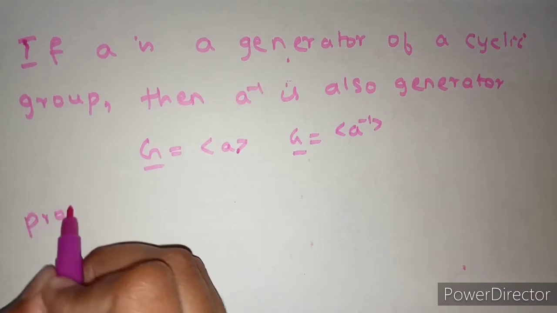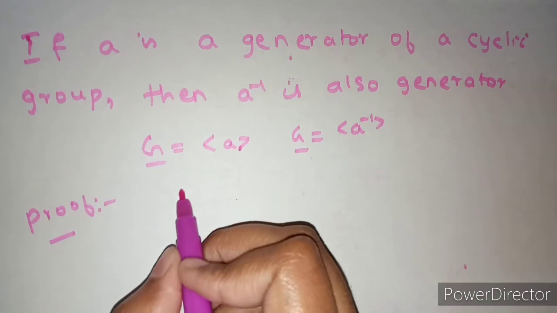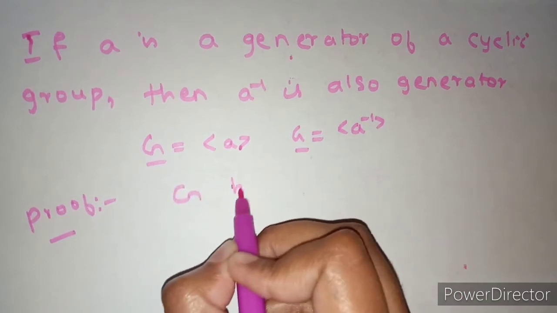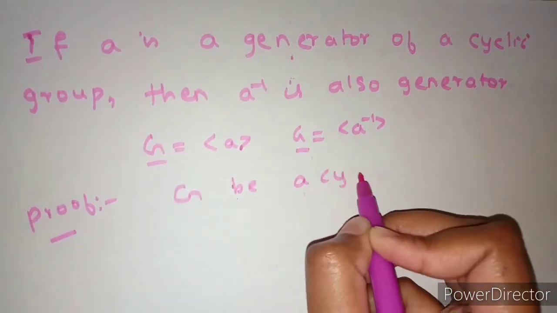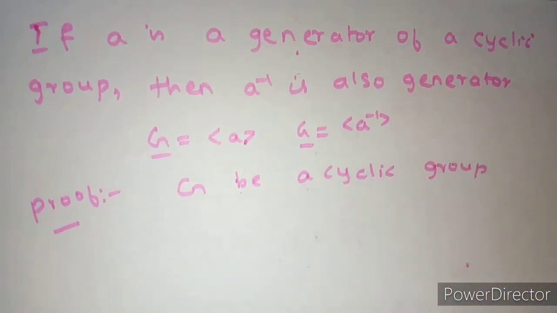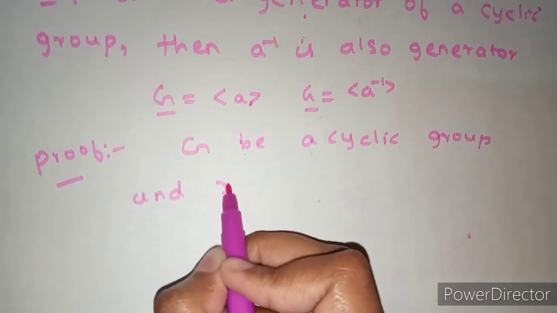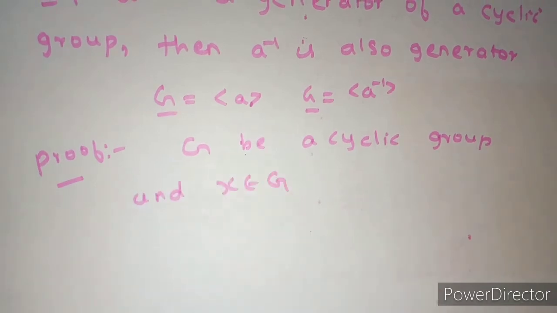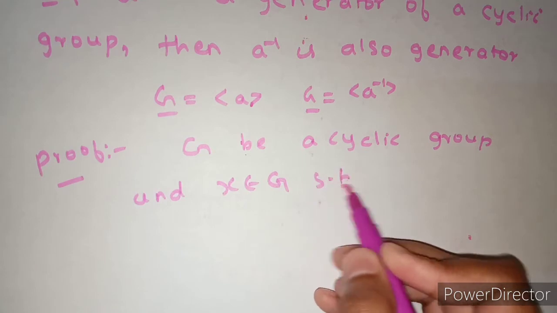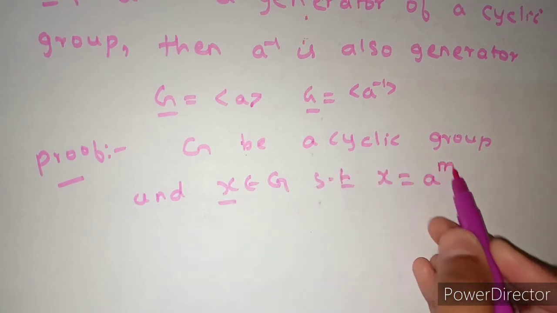Now coming to the proof. They have given G is a cyclic group. So let G be a cyclic group. Let us consider X belongs to G, such that every element of G is equal to an integral power of the generator.